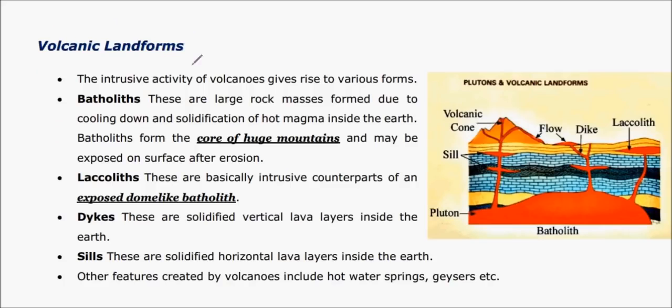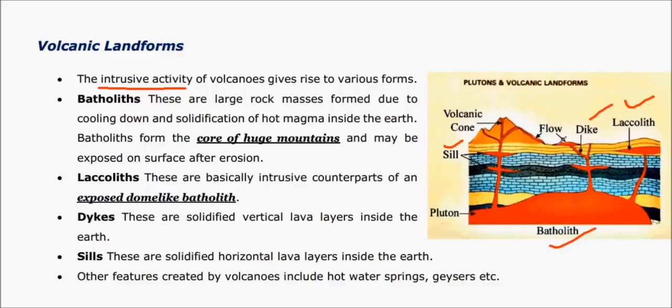And volcanoes give rise to various kinds of shapes and substances when this kind of lava or magma coming out cools within the surface or above the surface, and these are called as laccolith, and then batholith, dike, and sill. These are the major parts of these volcanic kind of landforms. This is mainly an intrusive activity, that is, this happens within the earth's surface. Most of it is not observed above the earth.